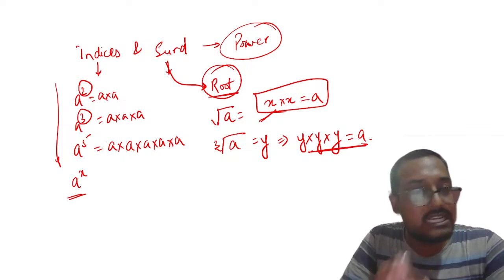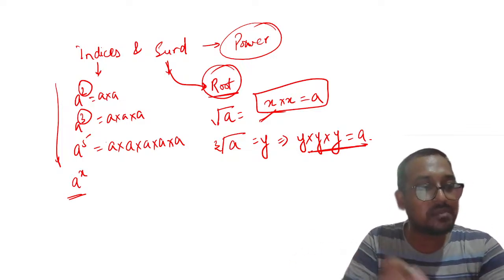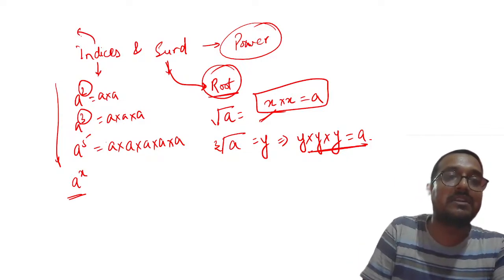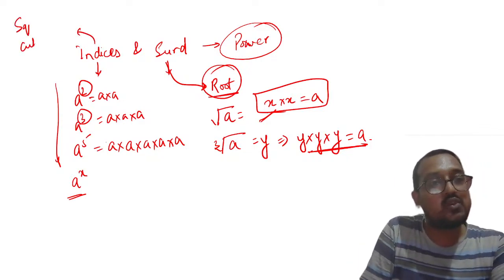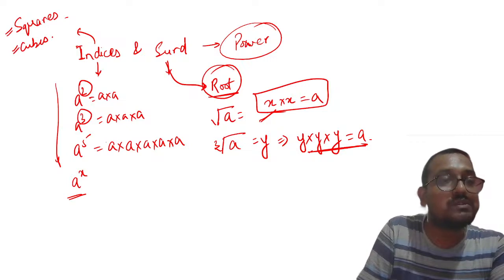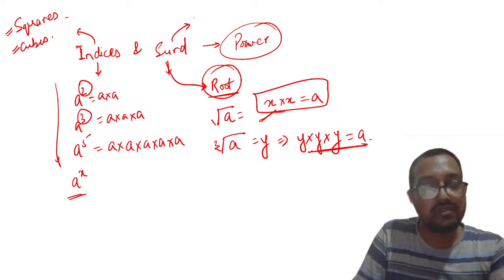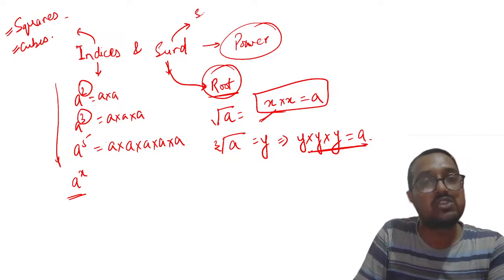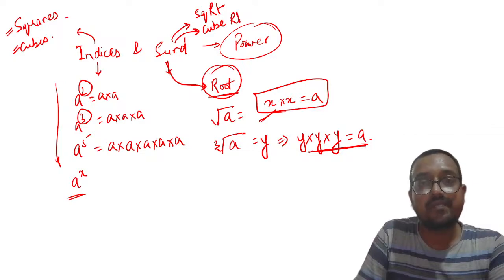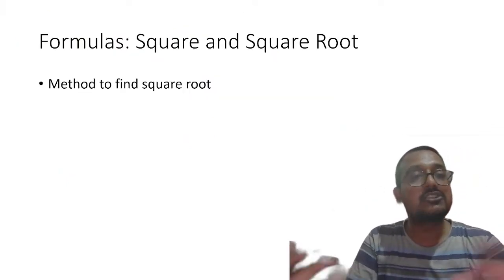There should not be even a tinge of doubt about what I am saying, what is the meaning of surd, what is the meaning of power. In indices we will read about squares and cubes. Understood? Whatever will be valid for indices will be valid for squares and cubes. Understood? And whatever is valid for surds, or whatever formulas we will read in surds, will be valid for square root and cube root. So let me start from a simpler topic, that is squares and square root.